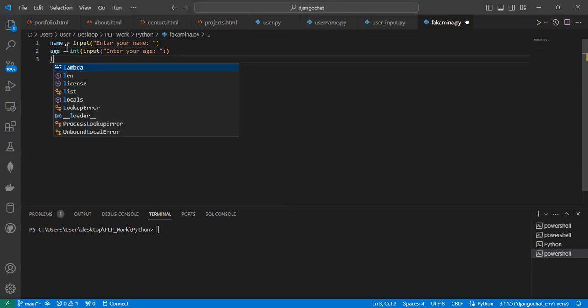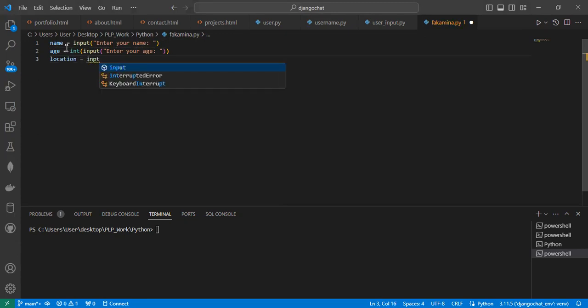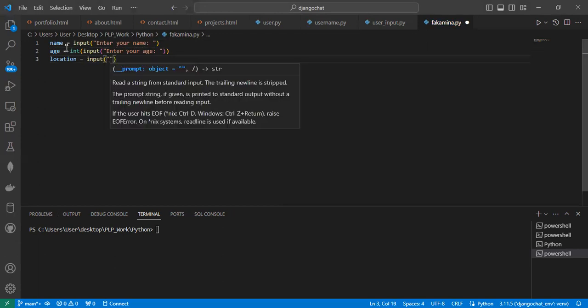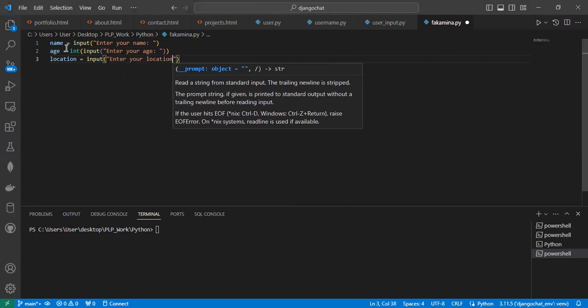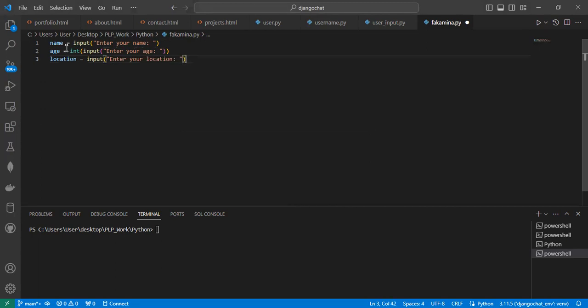And then the same with location, you create again the variable location and assign it to input. Anything that is inside your inverted commas is a string. So it's a prompt that tells you what to do. And then we are done.